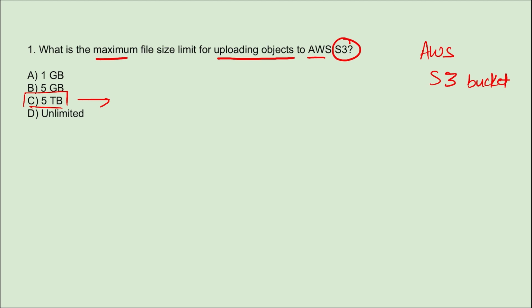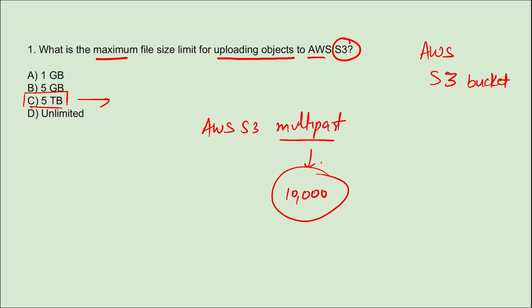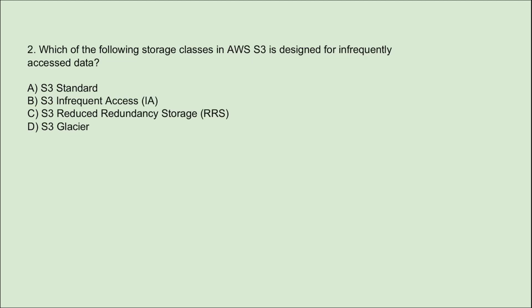And if you need to upload larger files, you can use AWS S3's multi-part upload feature, which allows you to break down large files into smaller parts, up to 10,000 parts, and then upload them separately. Correct? So for uploading larger files, you can use the multi-part feature, which will break down the file into multiple parts, up to 10,000 parts. So the right option is C.